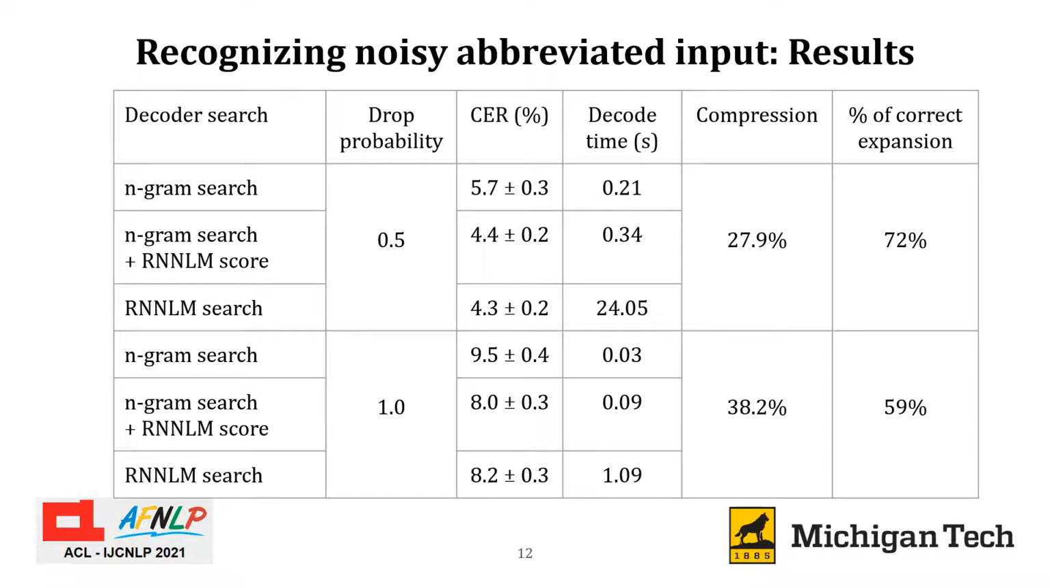The error rate increased as more aggressive abbreviation was done by dropping all mid-word vowels. With a 0.5 drop probability, the character error rates were around 4 to 5%, and with a 1.0 drop probability, the character error rates were 8 to 10%. The compression rate with a 0.5 drop probability was 28%, and with a 1.0 drop probability was 38%. Dropping half of vowels, the decoder recognized 72% of sentences completely correct, while it recognized only 59% of sentences completely correct if all mid-word vowels were dropped.